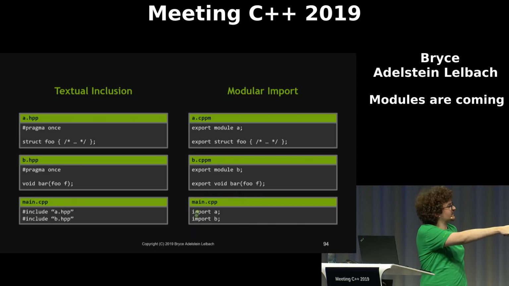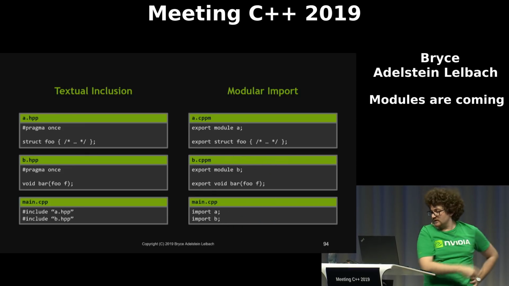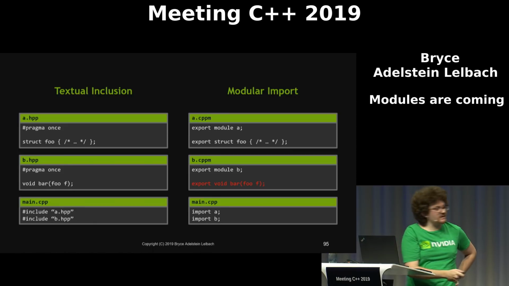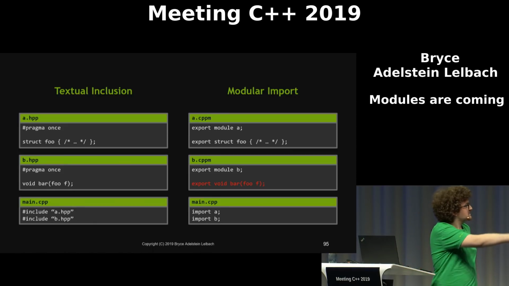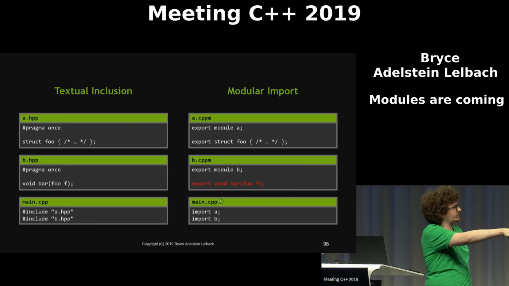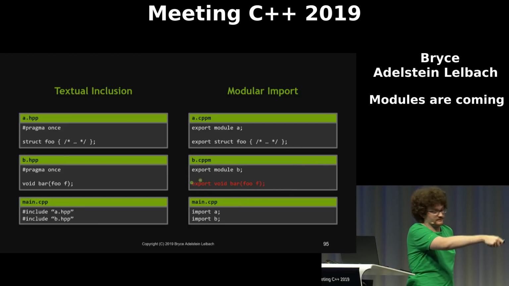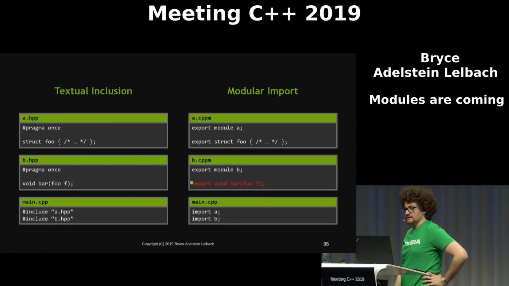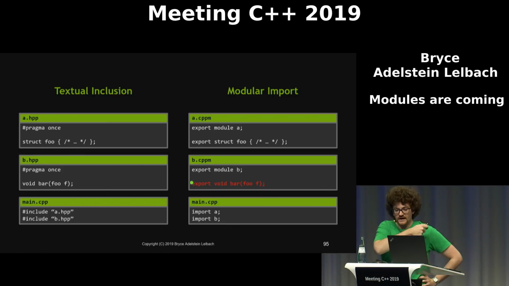It does not have the context of this import here. It doesn't see anything that was imported from A here. This interface is compiled completely in isolation from its use right here. And so you will get a compilation error. This will be ill-formed because in this sandbox where we're compiling this interface, we don't know what foo is. We need to add an import of the module A here.